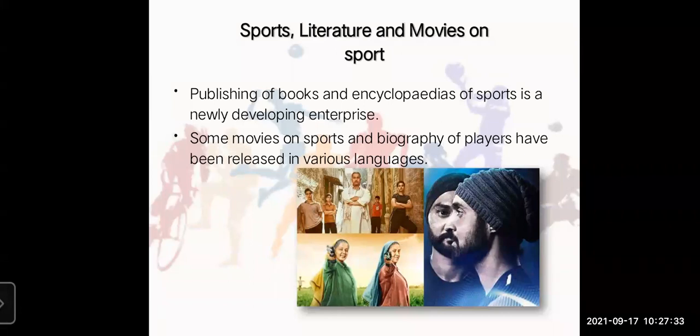Matches of various sports like cricket, football, kabaddi, chess, etc. are shown live on television on various channels. The role of the professionals who track and keep the record of these telecasts from the various channels has become very important now. The sports channels continue telecasting round the clock. There are many professional opportunities available in these fields. So again, keeping the record of all the matches is also a great opportunity. Whatever game happens at the national and international level, keeping track and keeping the record of it is again a very good professional opportunity available in this field.